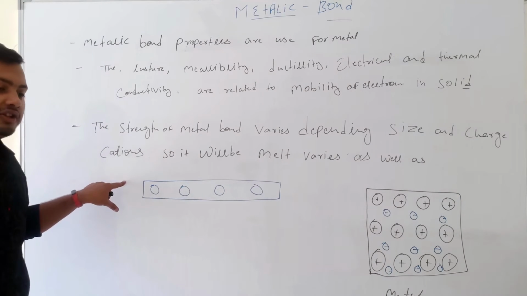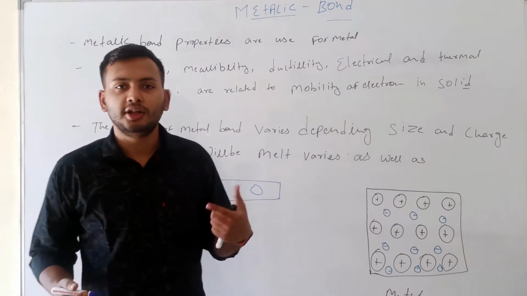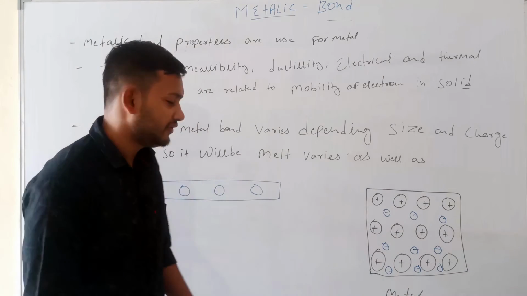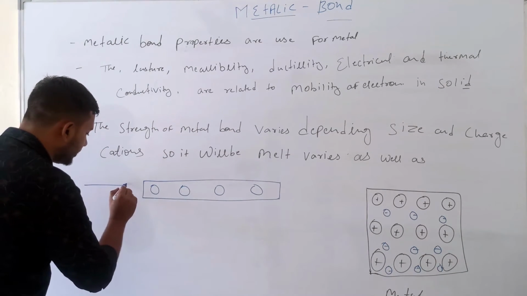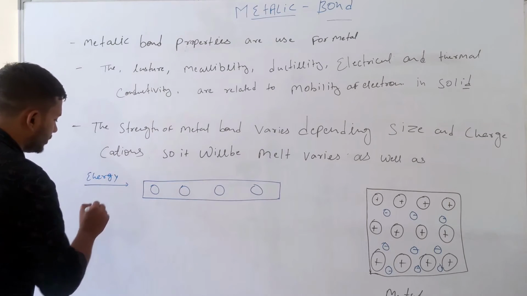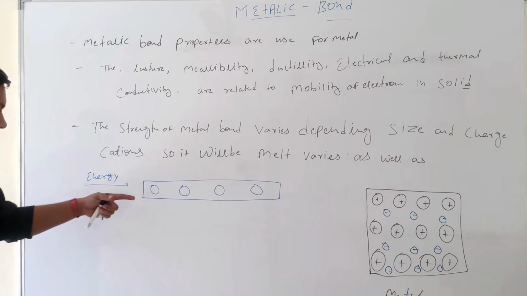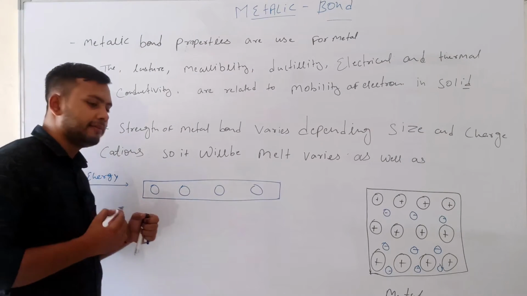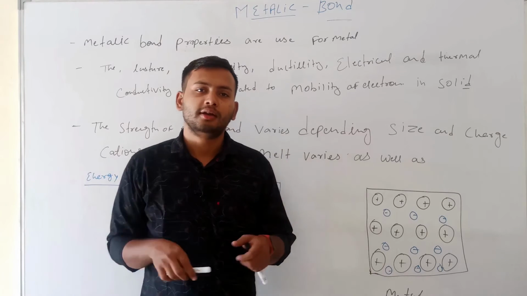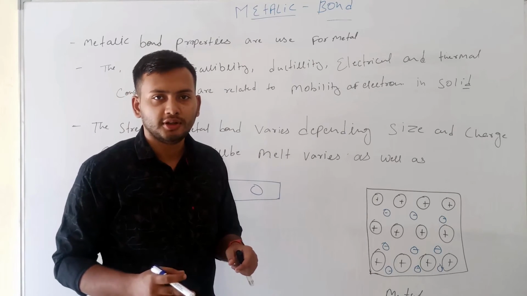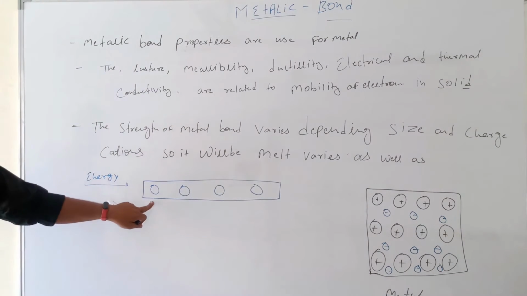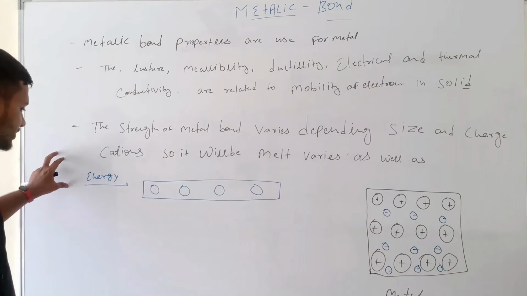If we put energy like heat or electricity, heat is also a type of energy, and electricity is also a type of energy, if we put energy in the atom, so atoms move like that. If you are happy and someone gives you thousands of rupees, then you are too happy. Here it is the same: this atom is in a steady state and the energy is given to this atom.